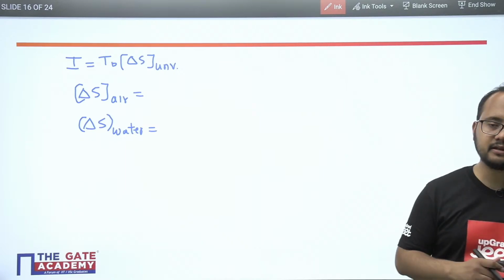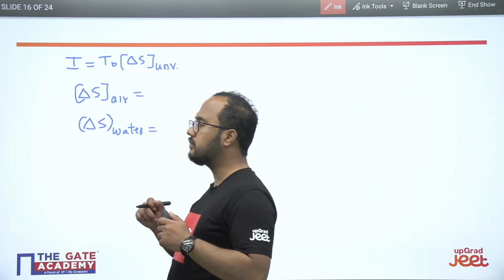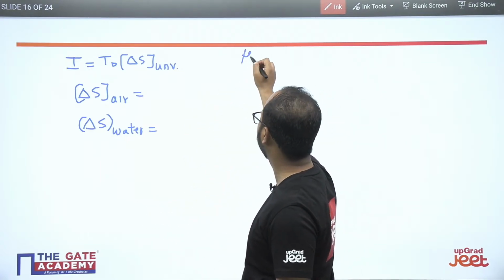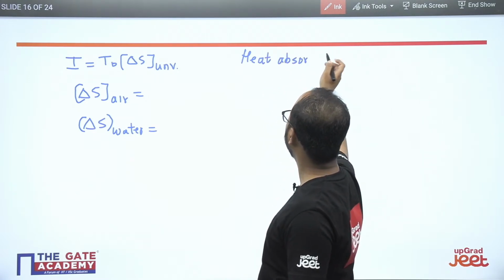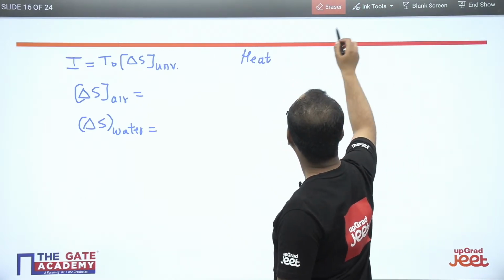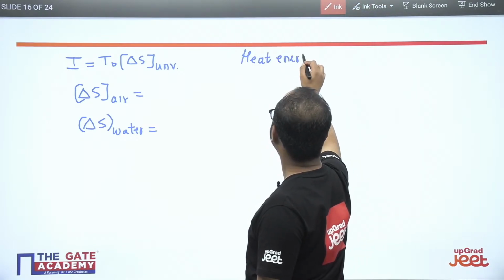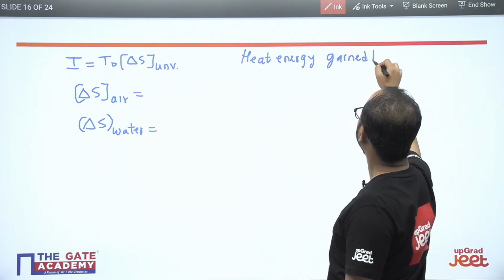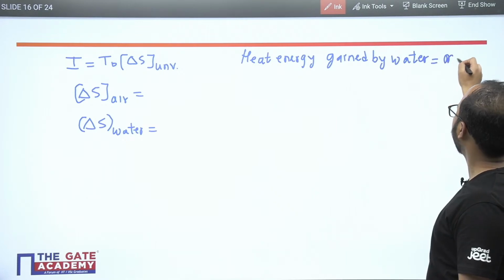Heat transfer process is taking place in the heat exchanger, right? So heat is gained by the water. If you want to calculate the amount of heat gained by the water, we should write heat gained by the water equals to what? m hfg.